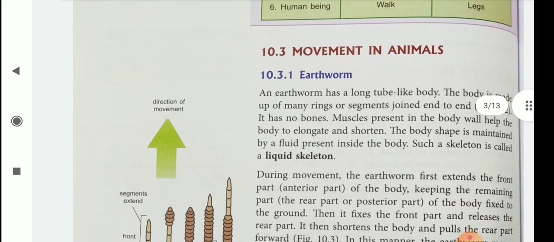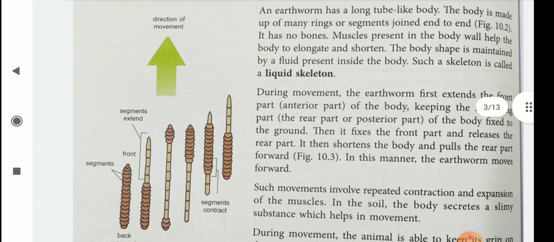Okay? Movement in animals. So here we study the types of animals one by one. First of all, we see the earthworm. How does an earthworm move from one place to another? Okay? An earthworm has a long tube-like body. The body is made up of many rings or segments joined end to end. Here you see the earthworm's body has so many segments, and they are joined to each other.